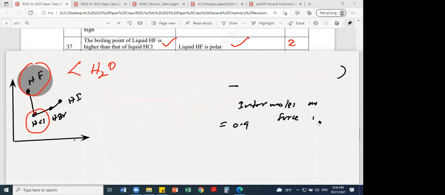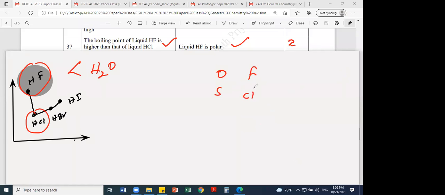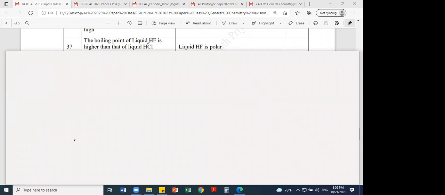Because if you take oxygen, sulfur, fluorine, chlorine, down the group the radius increases, but you don't need to go to that extent to give the reason. So electronegativity value depends on those factors, right? Then the next one. Anyway, the answer is second here. The answer will not be the first one.